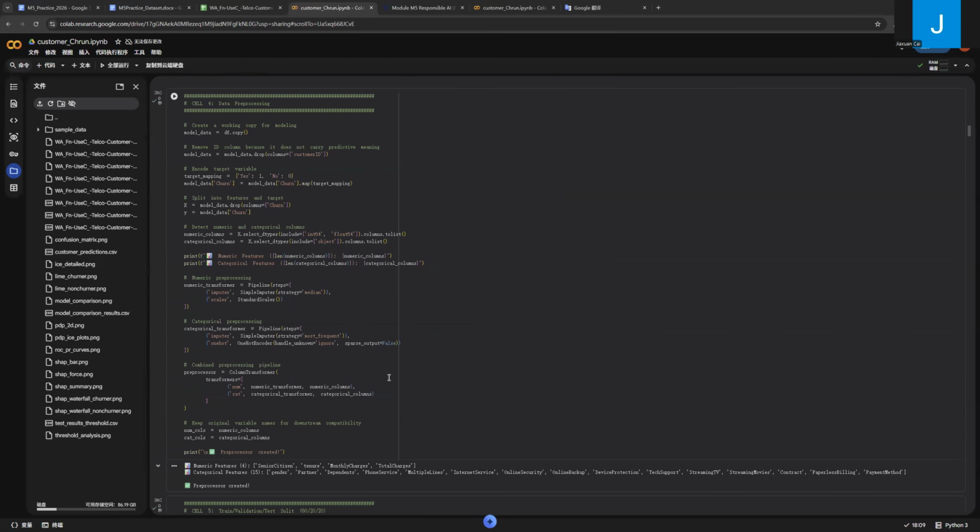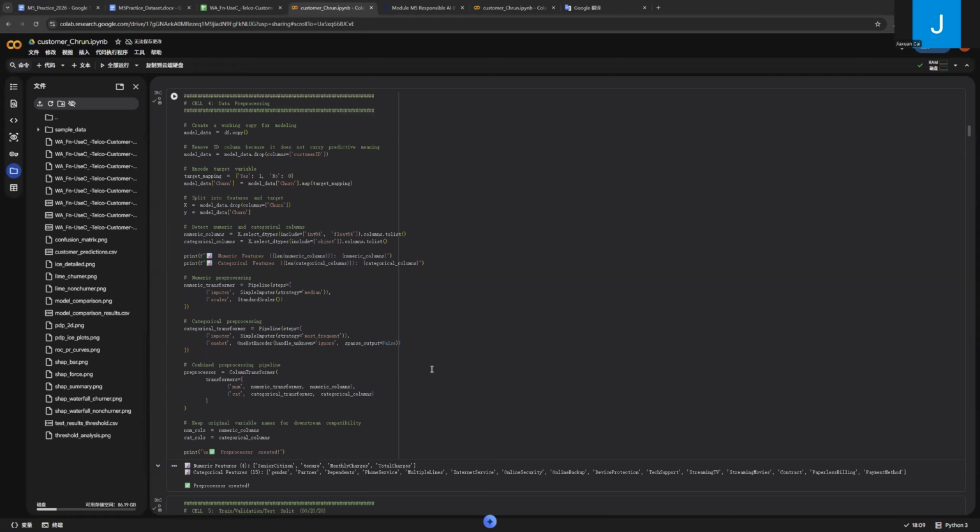In this step, the data is prepared for machine learning. The customer ID column is removed since it is only an identifier. The target variable, churn, is converted into numeric values, where yes becomes 1 and no becomes 0. The dataset is separated into features and the target variable.